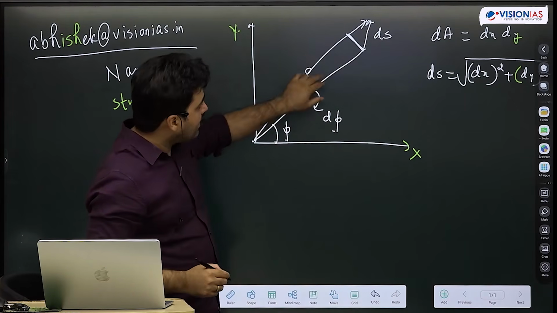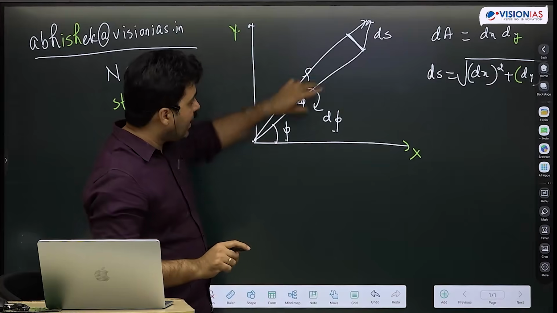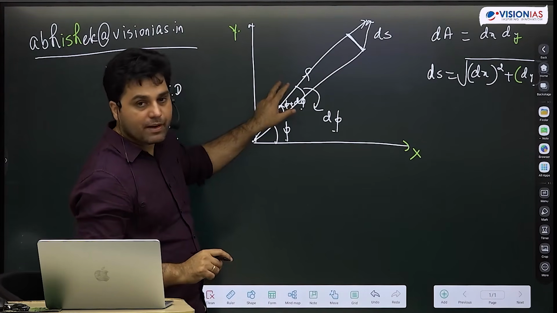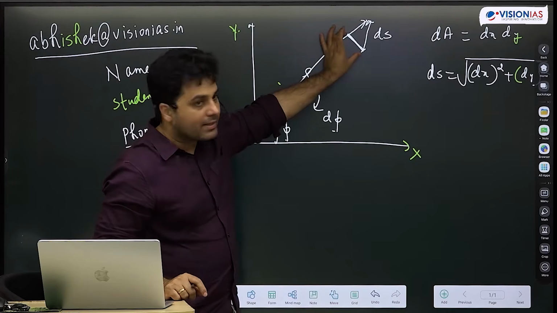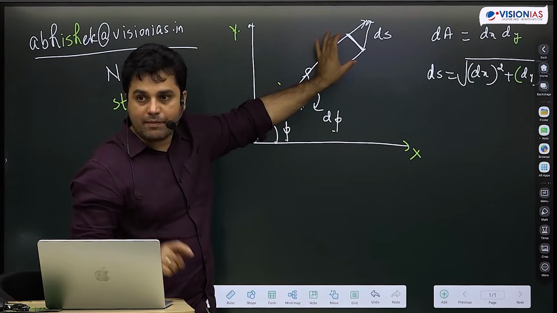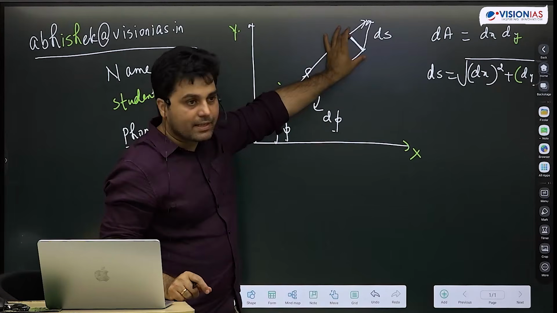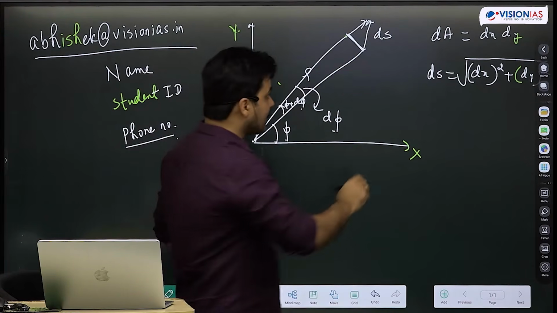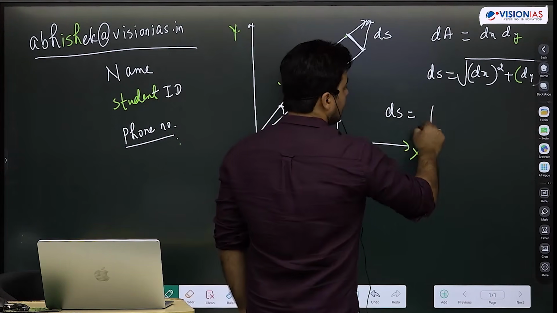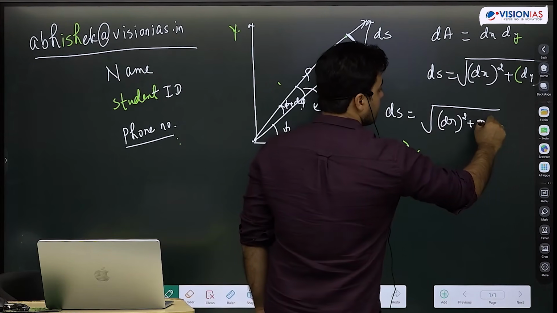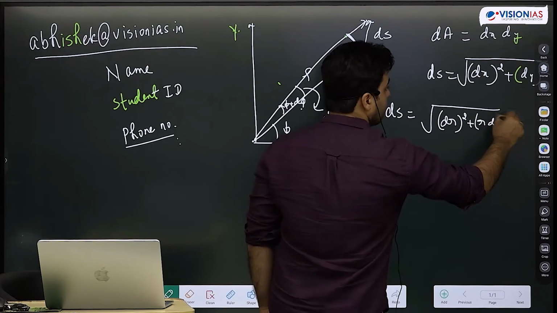I have kept my r, magnitude of r is same here, and that phi has changed from phi to phi plus d phi. So what will be this arc length? It is nothing but r d phi. As long as this d phi is a very small value, I can think of this as r d phi. So ds will be dr whole square plus r d phi whole square.